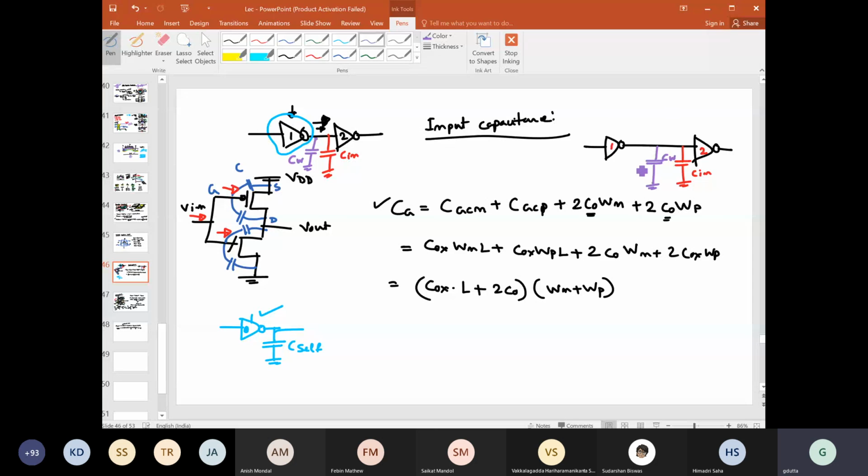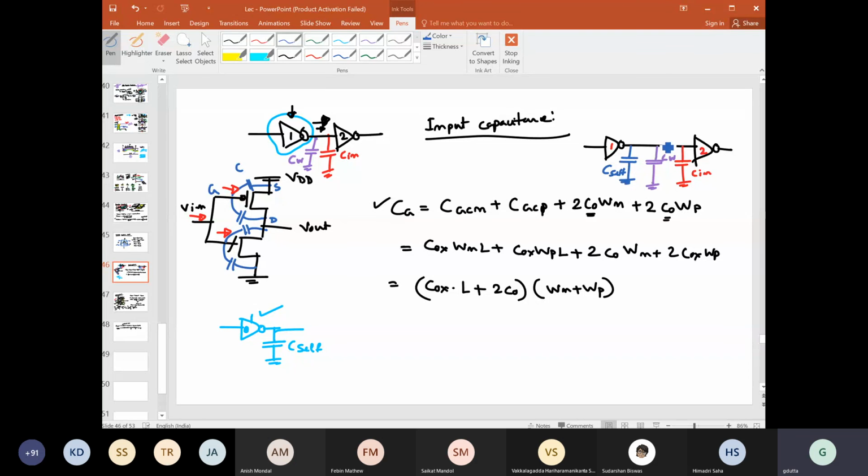But most importantly, the inverter will also have an effect at its own output node. The way I explain it is that this inverter will also load itself by one capacitor, which is called C self.